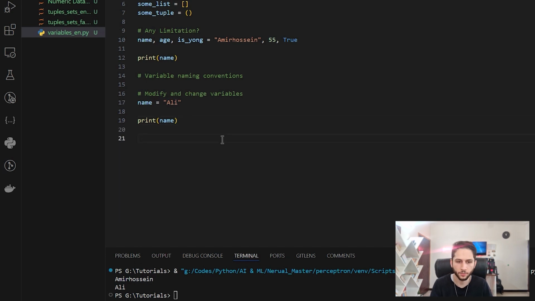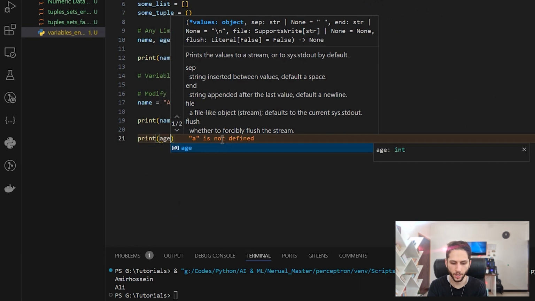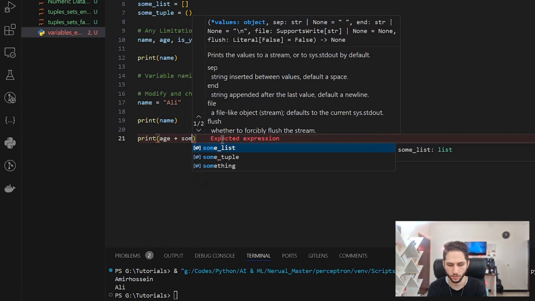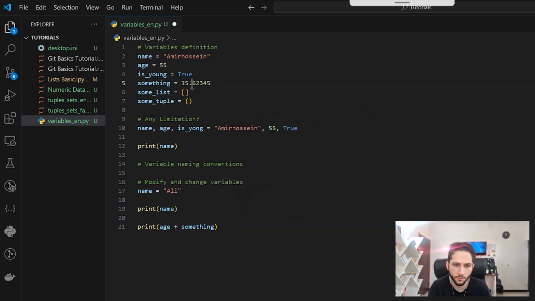We can do other operations too. For example, we can use variable names to add two numbers together. Let's say I want to print age plus something. Okay, age is 55 and something is 15.62 and so on.